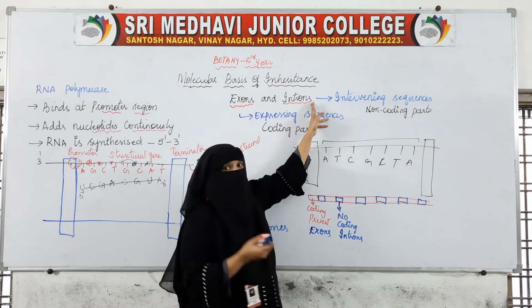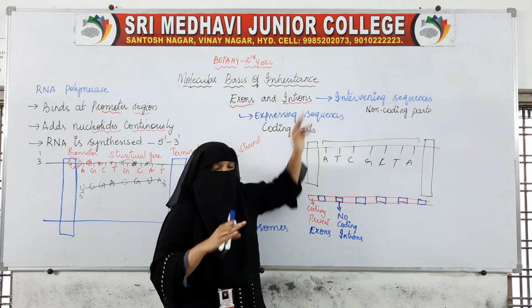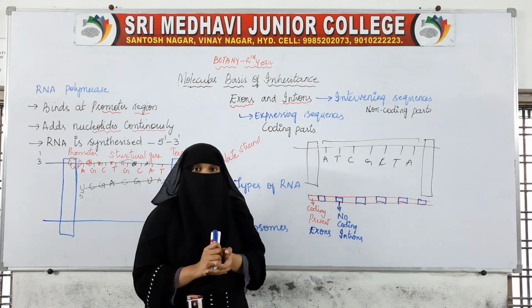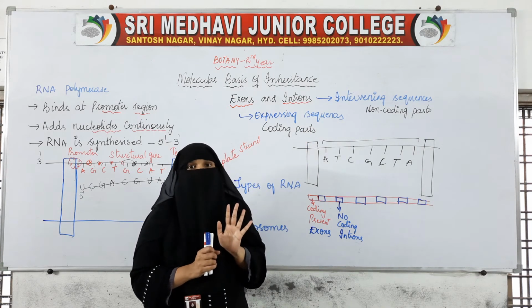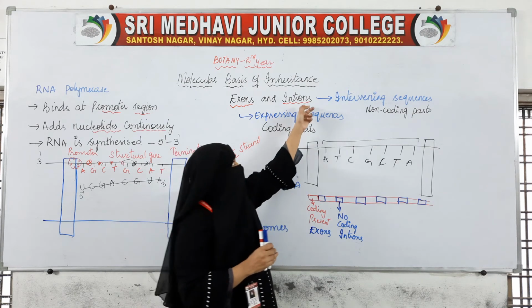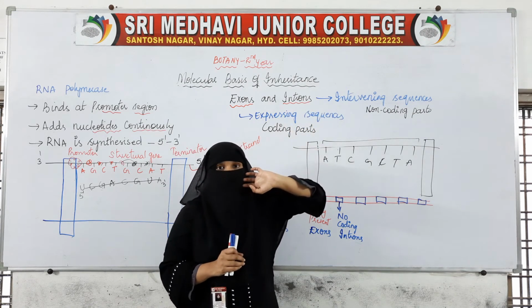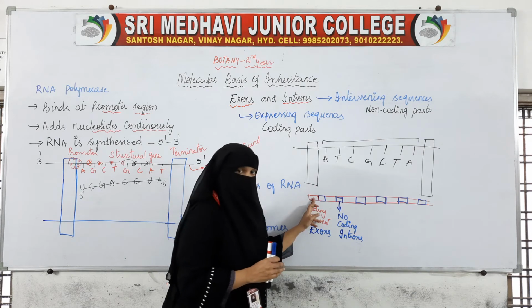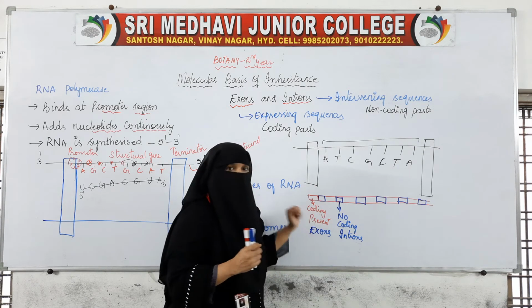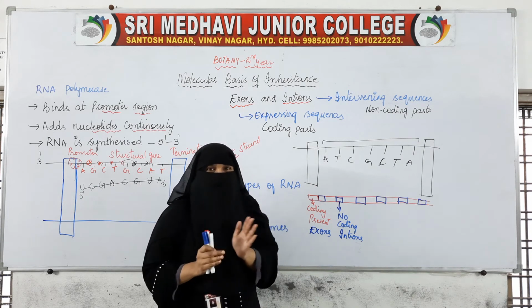And here no coding is there. If coding is not there, it will not be expressed. The characters will not be expressed, no expression will take place. So it is called intervening sequences. Coding and expression take place only in the exons. In the middle, something is being added.